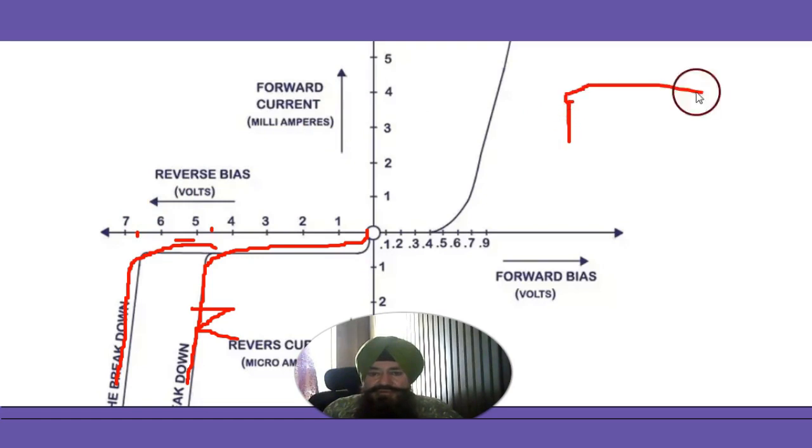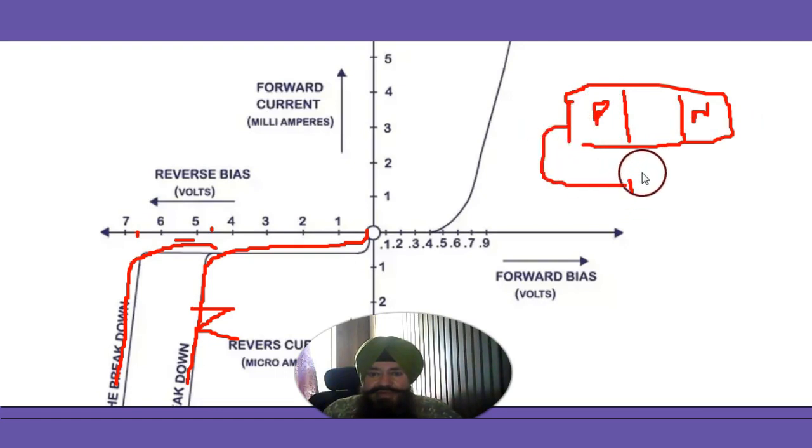Now, when it is reverse biasing, P and N. Reverse biasing means P is connected with negative and N is connected with positive. If you go on increasing this reverse bias, what happens?